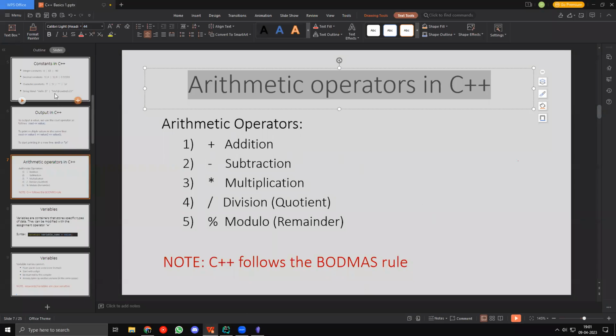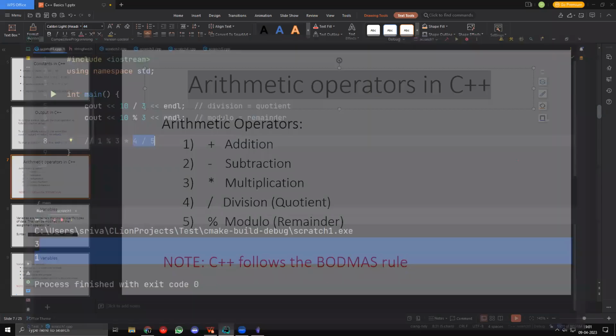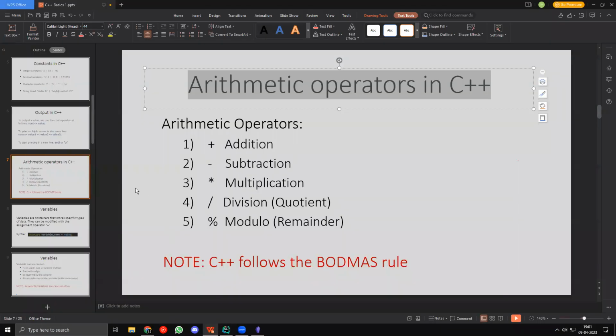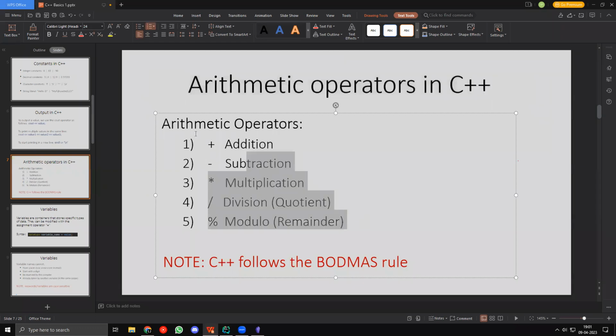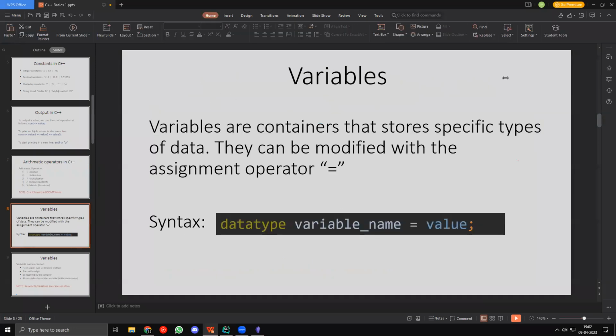Okay, fine. We have now discussed arithmetic operations, but all we have done so far is convert C++ into something like a calculator. We are just using C++ to perform basic operations like addition, subtraction, etc. We are not actually using it to do anything useful. In order to do anything useful with it, we need to use variables.